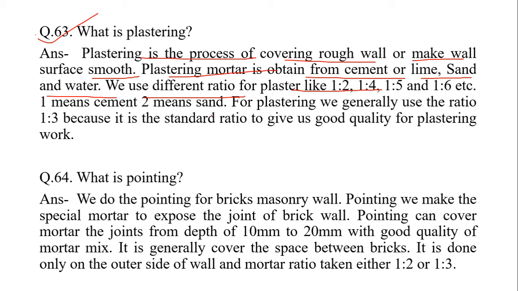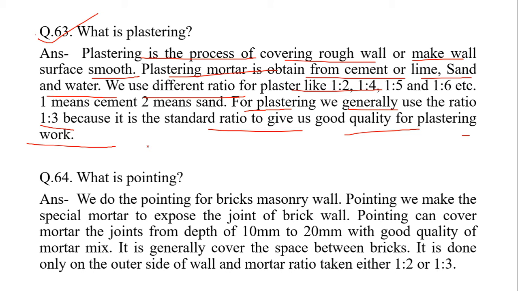Sand is fine aggregate. For plastering, we generally use the ratio 1:3 because it is the standard to give quality for plastering works. Basically, plastering is a process of covering a rough wall and giving a good appearance to the wall, done with the help of cement, lime, sand, and water.